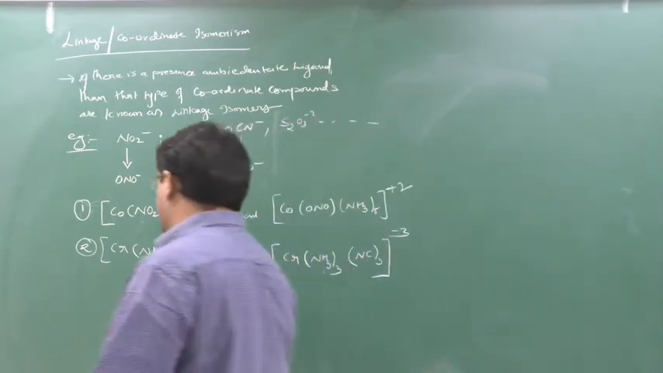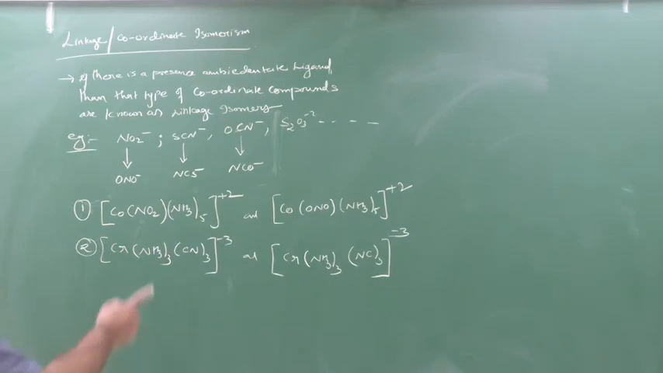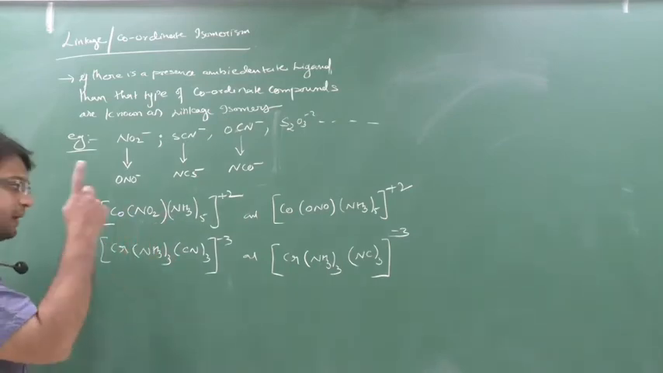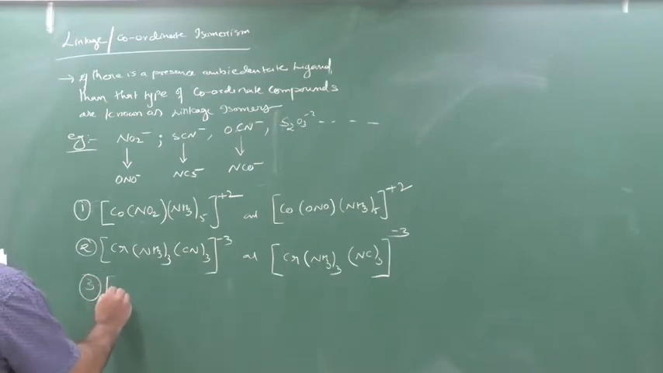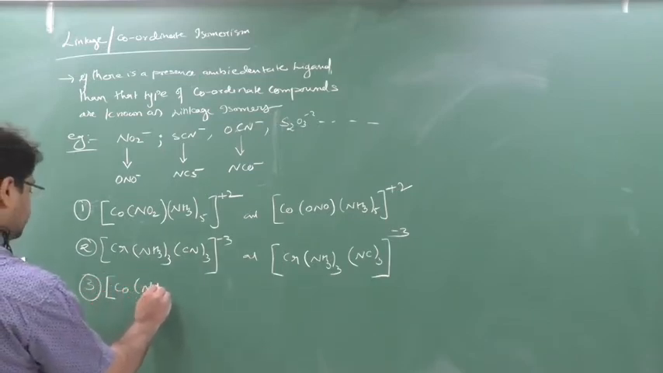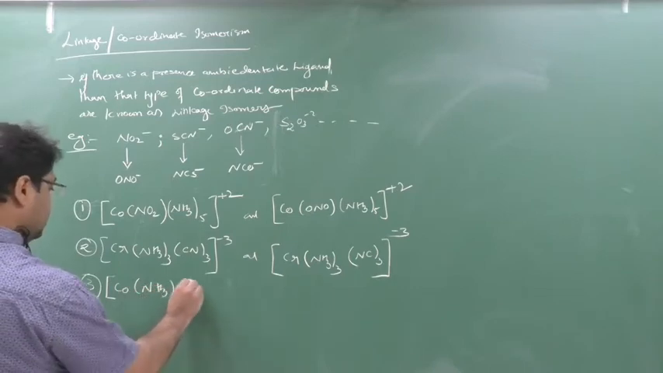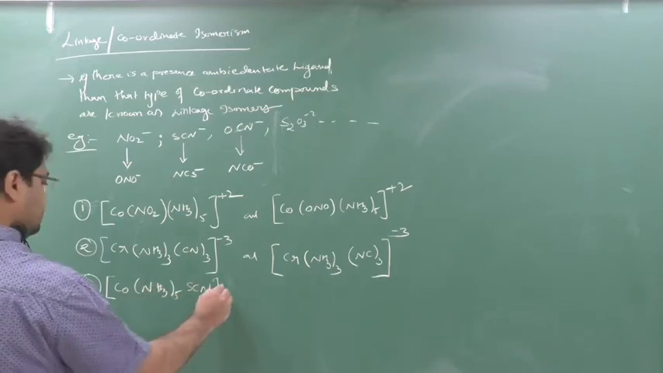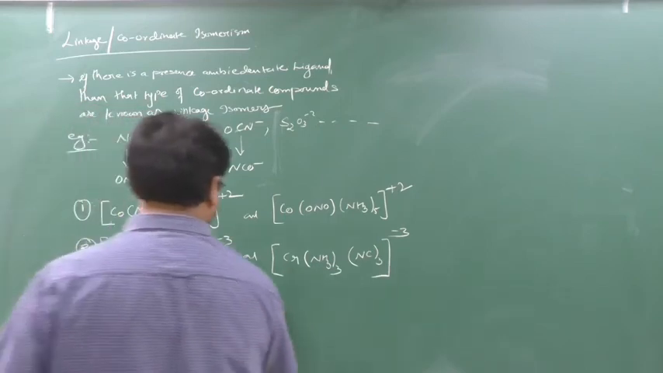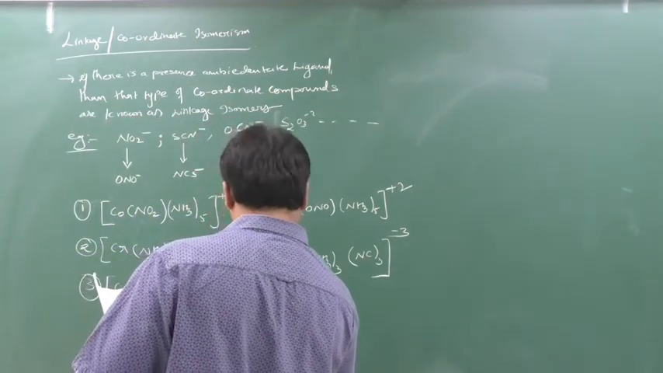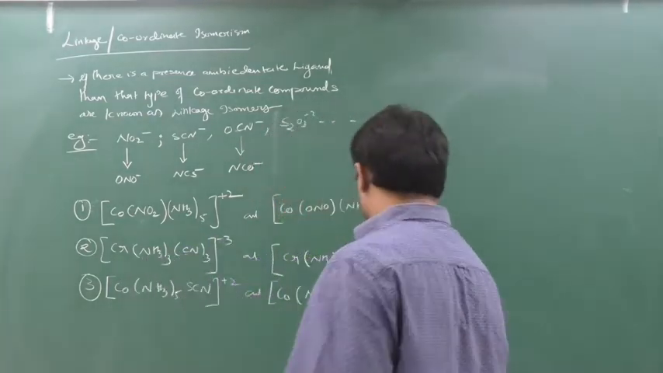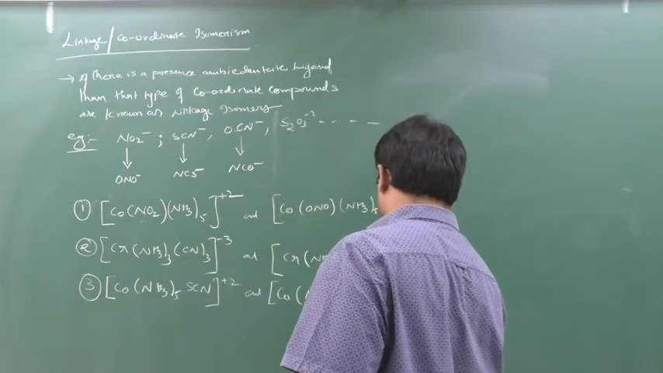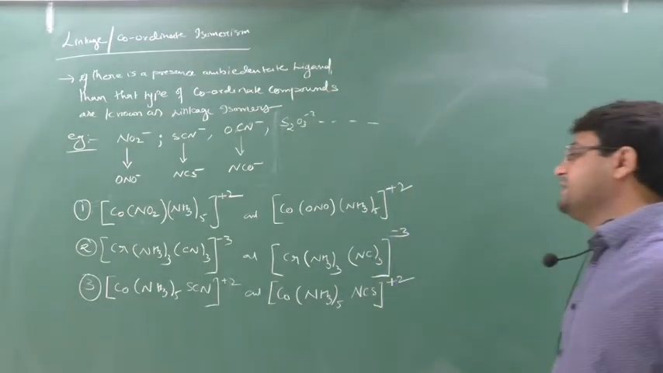Third example we will see. You know that compounds having the same molecular formula, when the bonding changes, the property also changes. Why? See this example. The third example is [Co(NH3)5SCN]2+ and [Co(NH3)5NCS]2+. Again, they are linkage isomers.